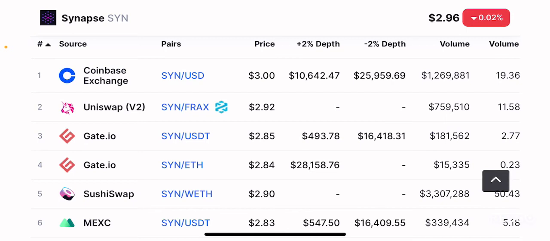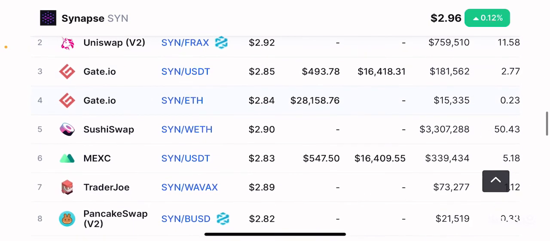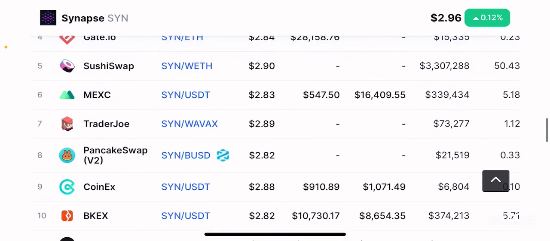Obviously Gateio has both ETH and USDT pairs, which provides much more flexibility compared to Coinbase. And if you see, this token is also available on Trader Joe, on Avalanche, as well as on Binance Smart Chain, on PancakeSwap, right?